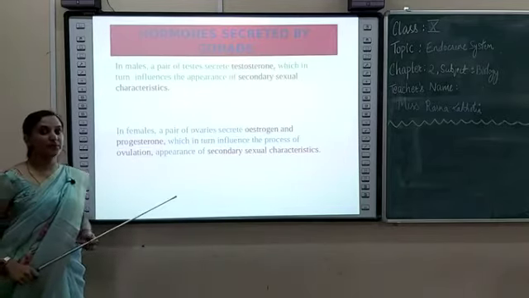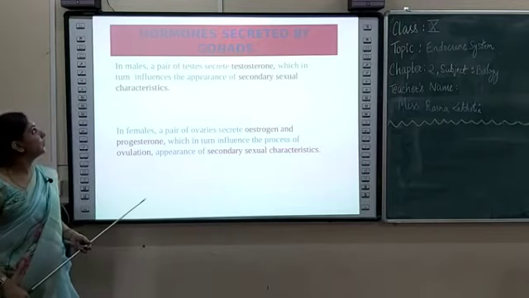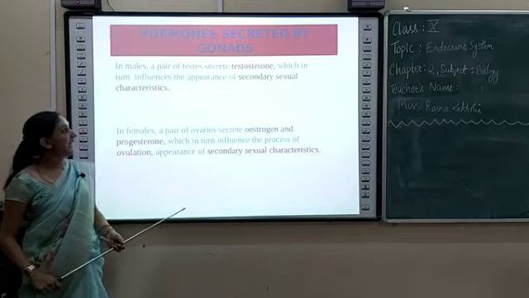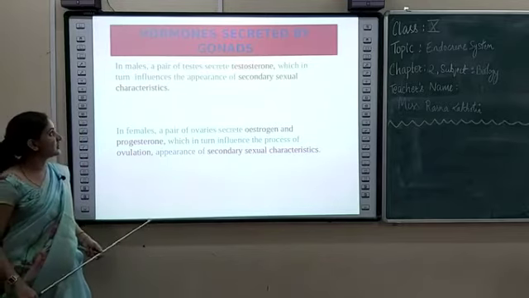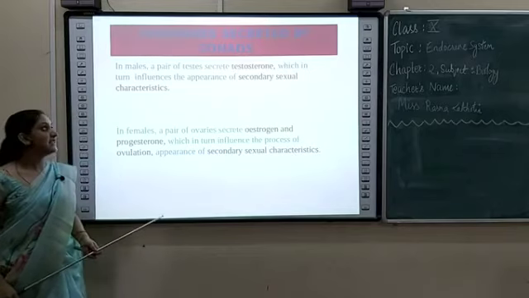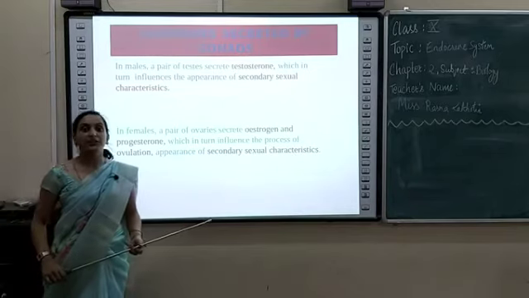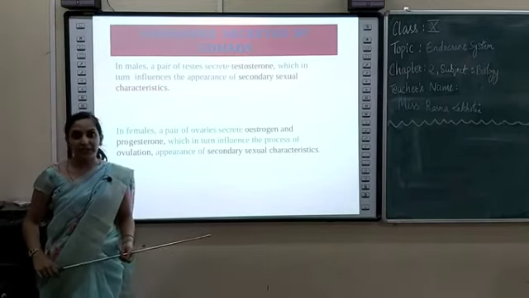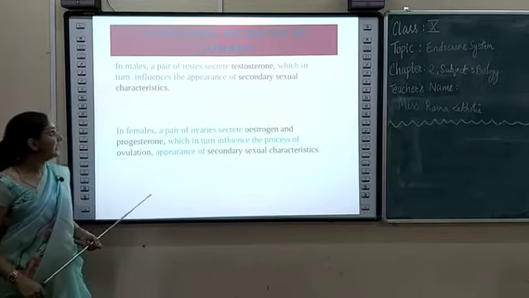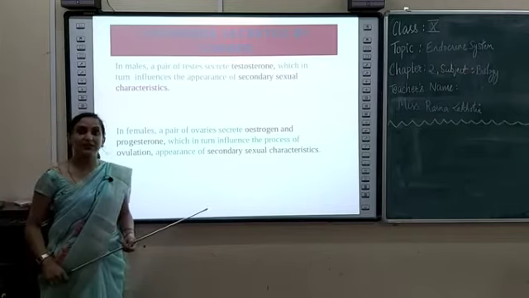The next hormones are those secreted by gonads. As you all know, males have a pair of testes that secretes hormone called testosterone, which influences the appearance of secondary sexual characteristics. That is, the voice changes, beard appears, hair in different body parts, moustache appears, and the sexual organs develop.